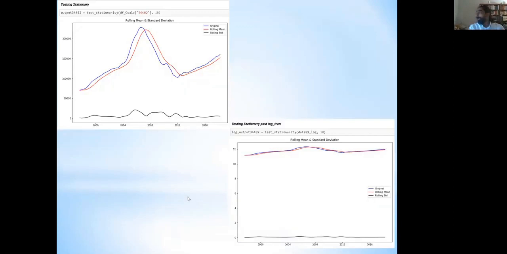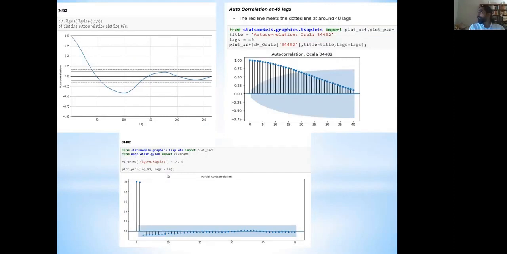After the entire analysis, where stationarity was supposed to be met, this was for 34482, which was the shortlisted zip code to invest in. This is how the post-stationary series looked. So it helped a lot.